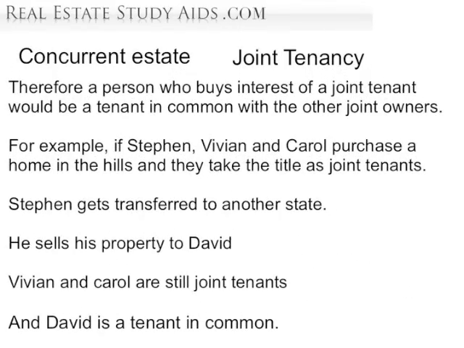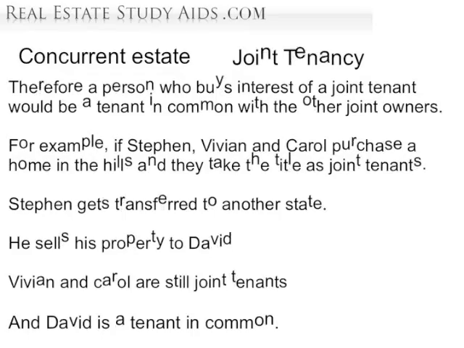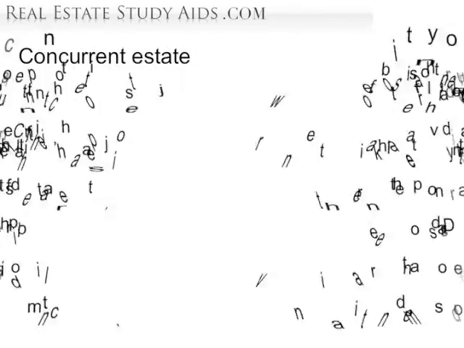For example, Stephen, Vivian, and Carol purchase a home in the hills, and they take the title as joint tenants. Stephen gets transferred to another state. He sells his property to David. Vivian and Carol are still joint tenants, and David is a tenant in common.